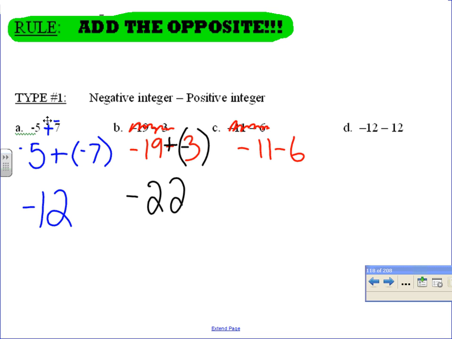I'm rewriting it. We have -11 minus 6. You're subtracting integers. We are adding the opposite. I can't say that enough. We are now back to addition rules. Take the absolute value of the numbers, add them correctly this time, Miss Galliotto. Both numbers have negatives on them. Put the negative in front.